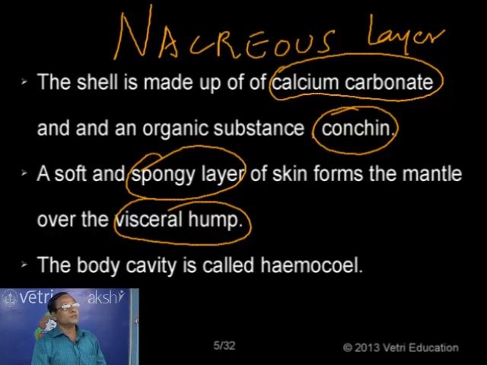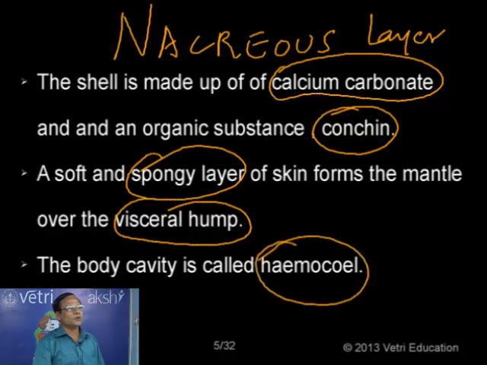Now, here the circulatory system is of open type. So the body cavity is called hemocoel, as in the case of arthropods. I mentioned already the case of leech. The system is called hemocoelic system. In the case of arthropods, it is called hemocoelic system. The meaning of hemocoelic system is that the body cavity is filled with colorless blood.